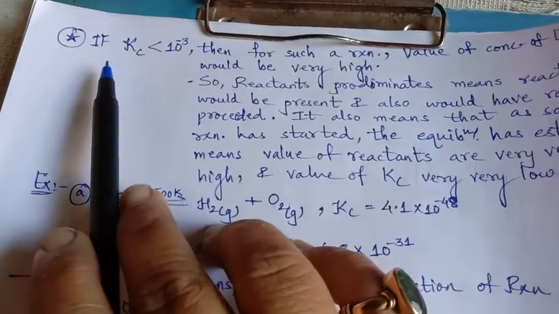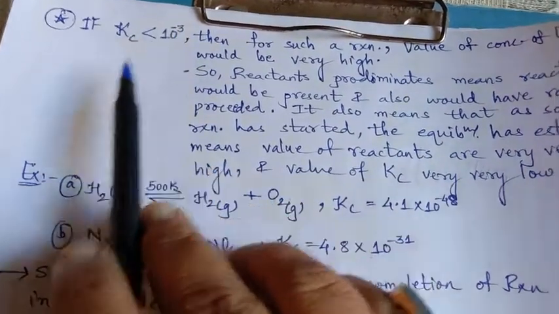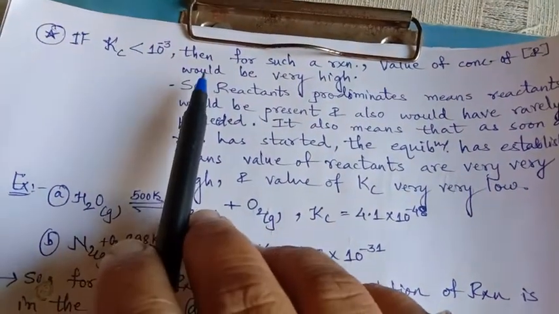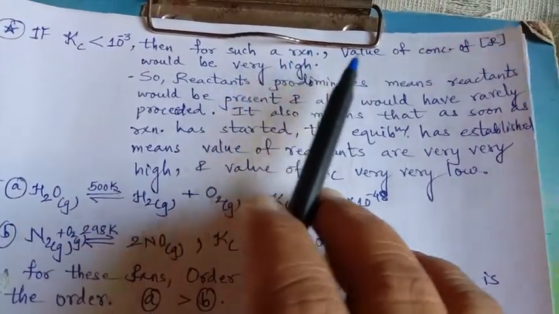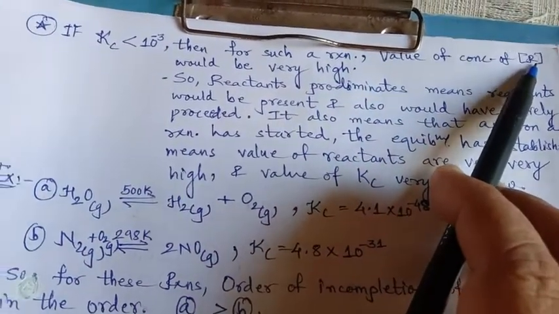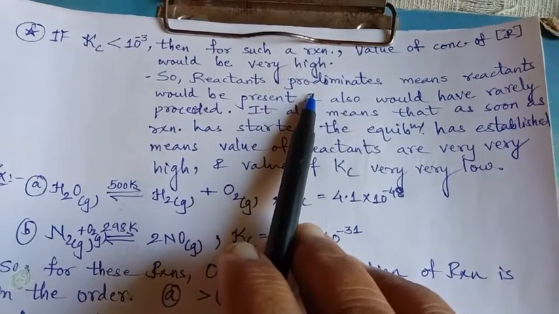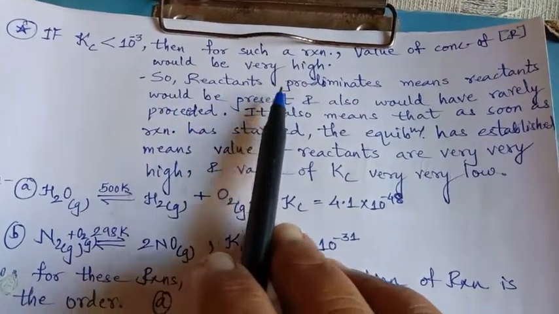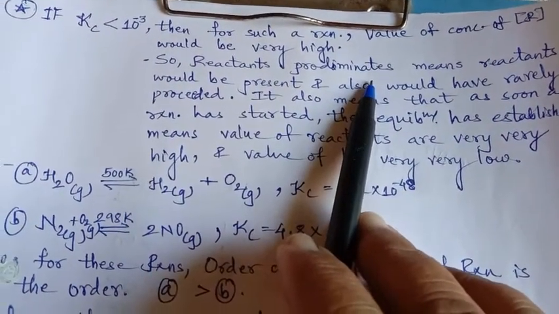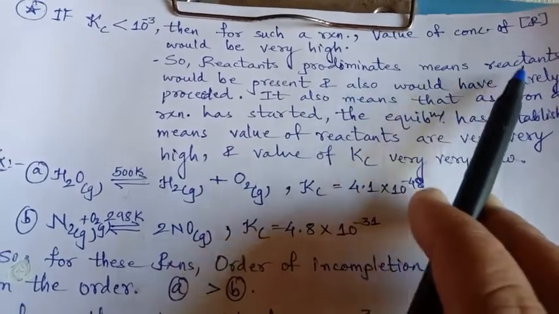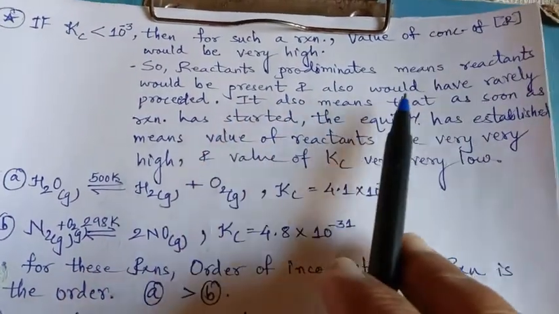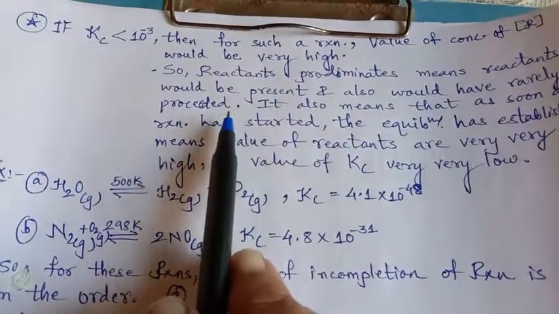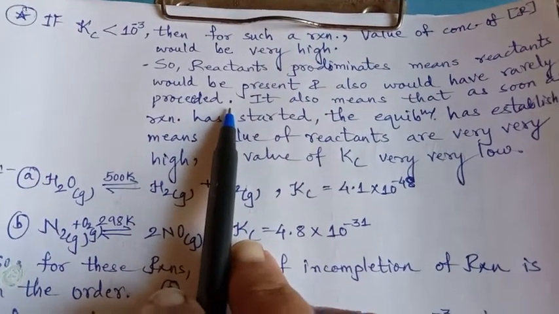Now see here, if Kc is less than 10 raised to minus 3, then for such a reaction, the concentration of reactant would be very high. And so, reactants predominate. That means they will be more. It means reactants would be present and would have rarely proceeded, and their amount will be more in the